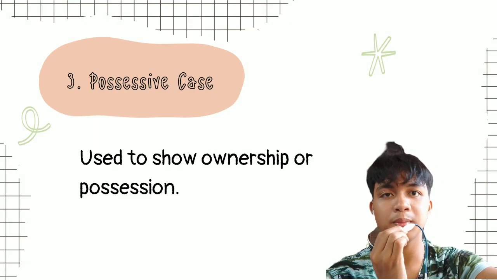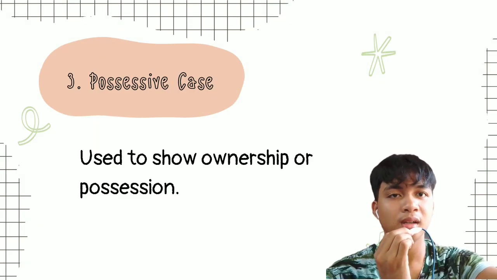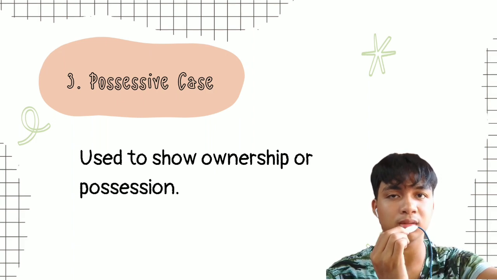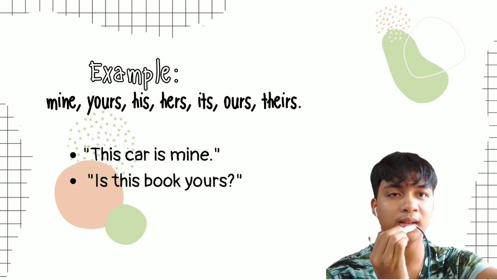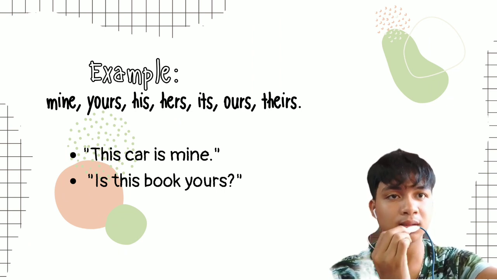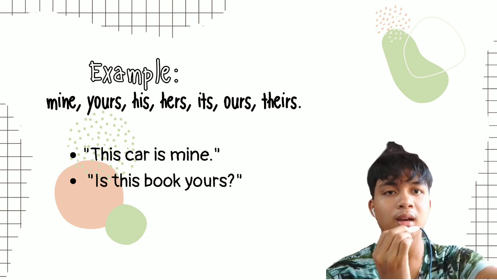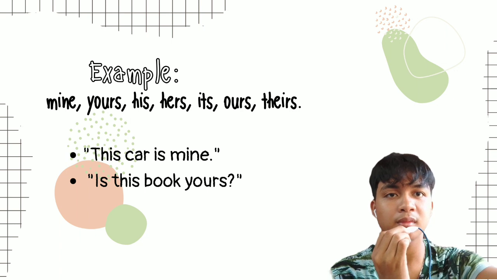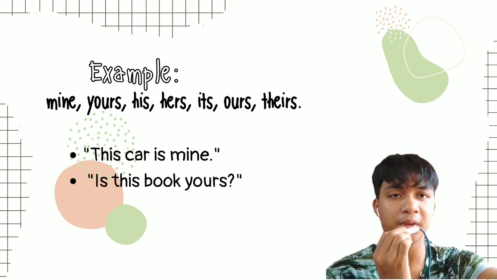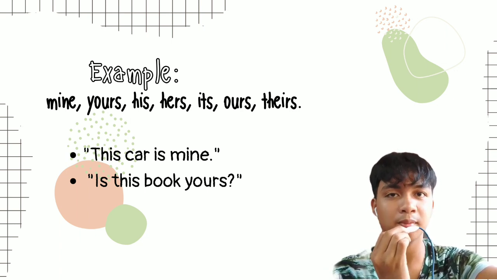Last case is the possessive case. This is used to show ownership or possession. For example, mine, yours, his, hers, its, ours, and theirs. In a sentence, "This is mine," or "This car is mine." Another example is "Is this book yours?"